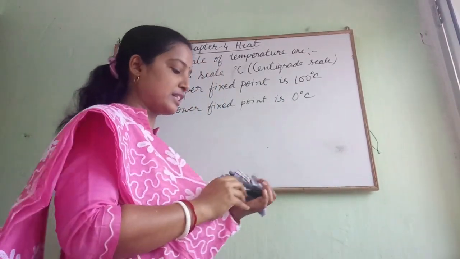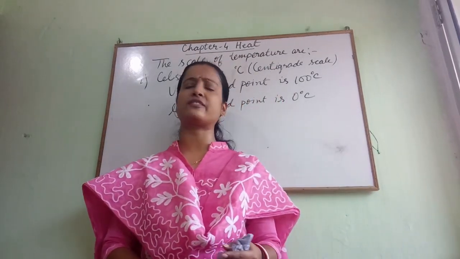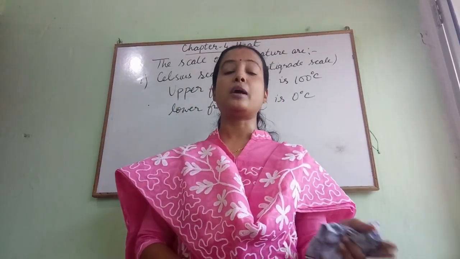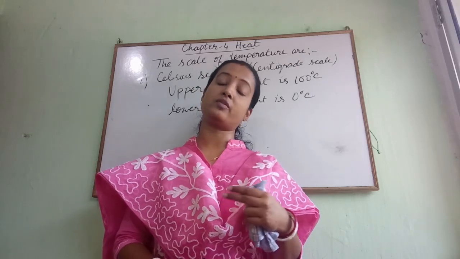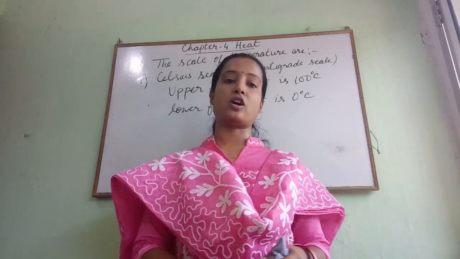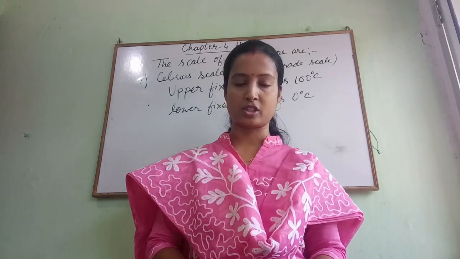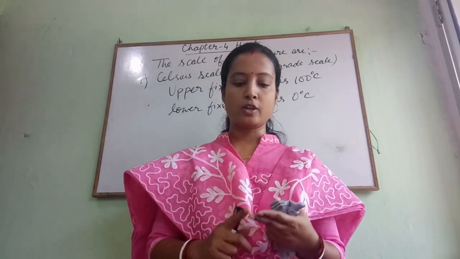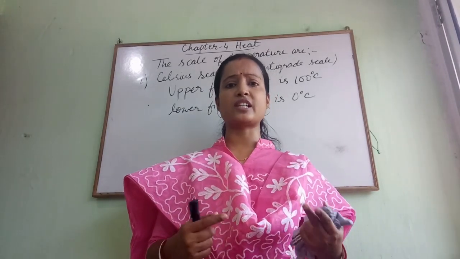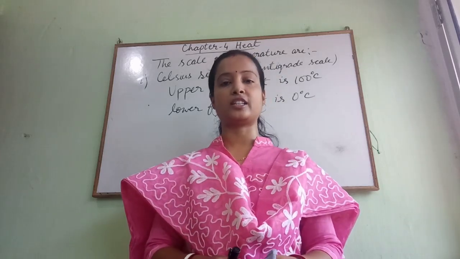On this basis, children, there are different types of thermometer, but the main types which we use at our home, which doctors use, or which we use in the laboratory, are the mercury thermometers based on the Celsius scale. Today we will study the laboratory thermometer and the clinical thermometer.